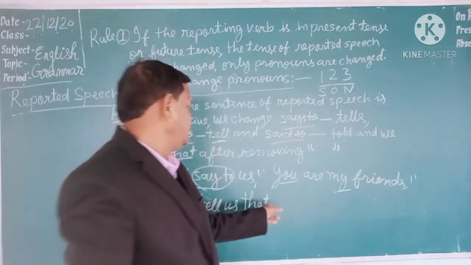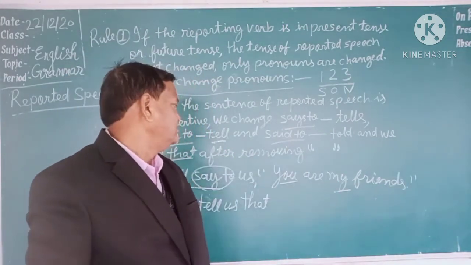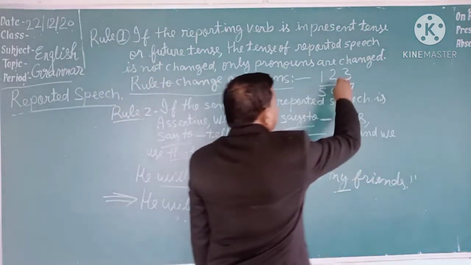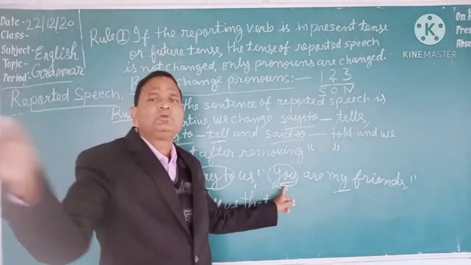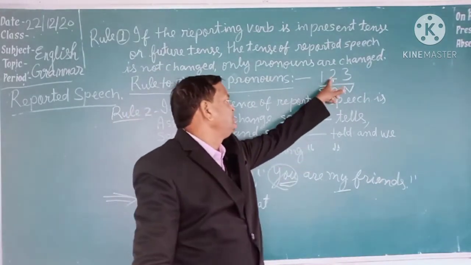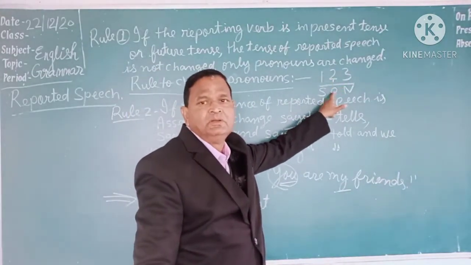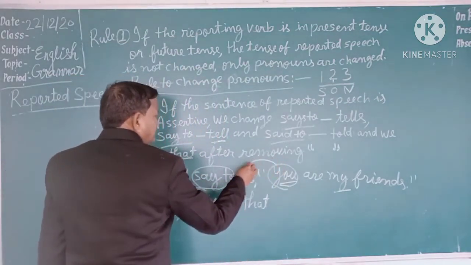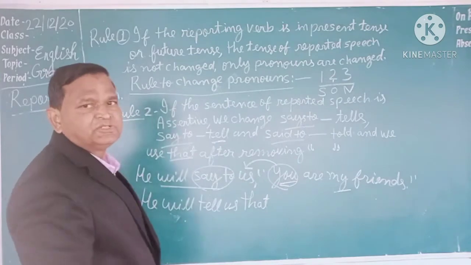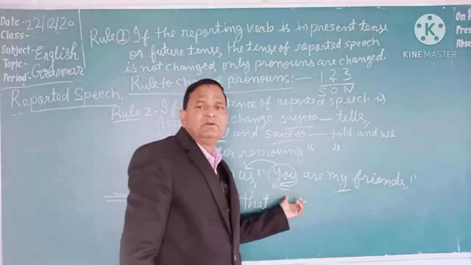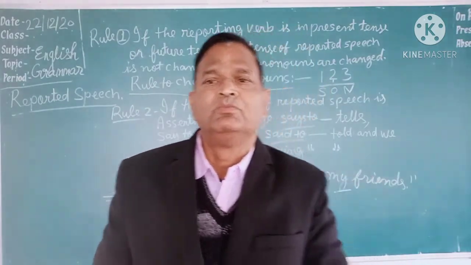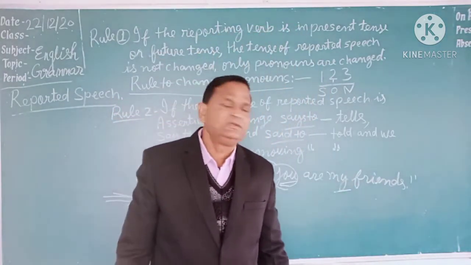Let's change the pronoun you. You is a second person pronoun. It is changed according to the object of the reporting verb, and the object of the reporting verb is us. It means you will be changed according to us. See the case. You is both subjective case and objective case. How can we clarify which case it is here?